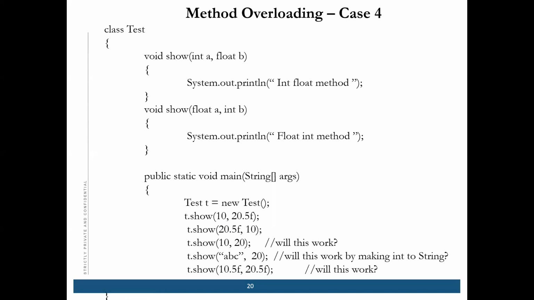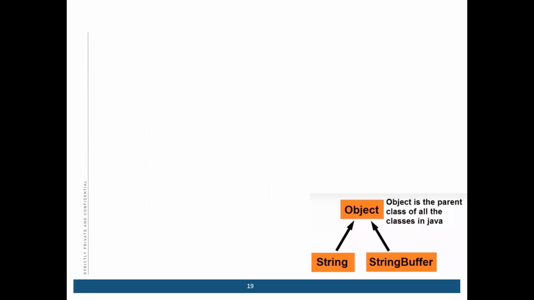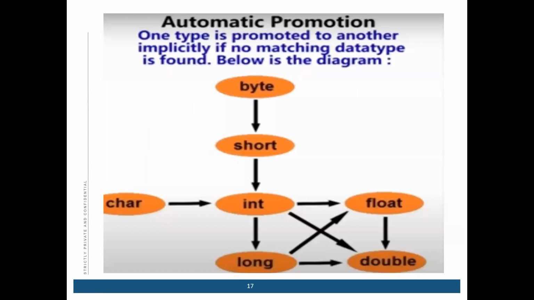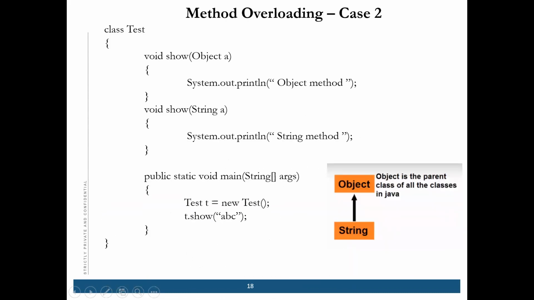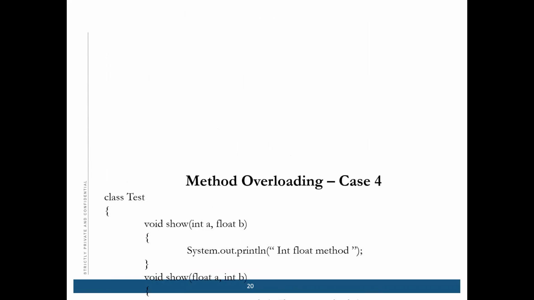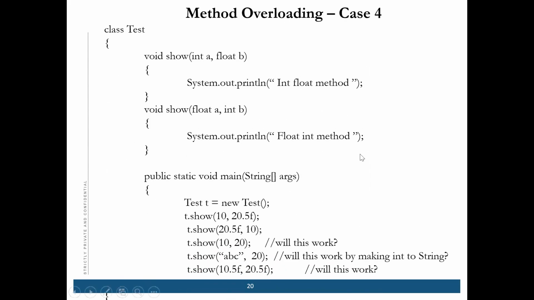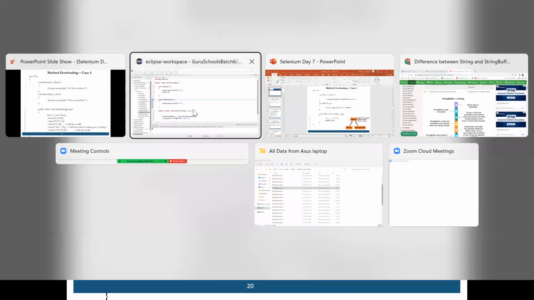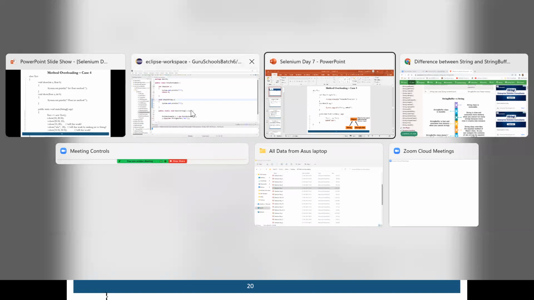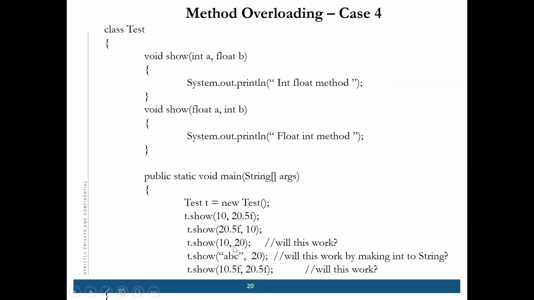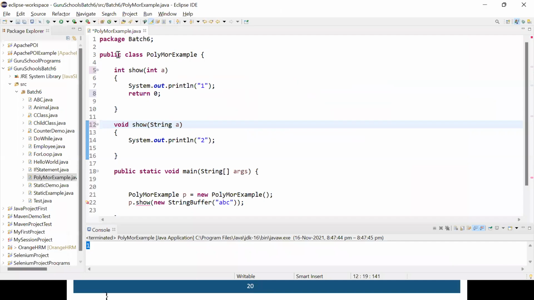In case of type promotion, an integer is a subset of float, so if we have written float, an integer can be passed. No, I think the other way. The first one, because this is an exact match. We'll see practically which one it will call.